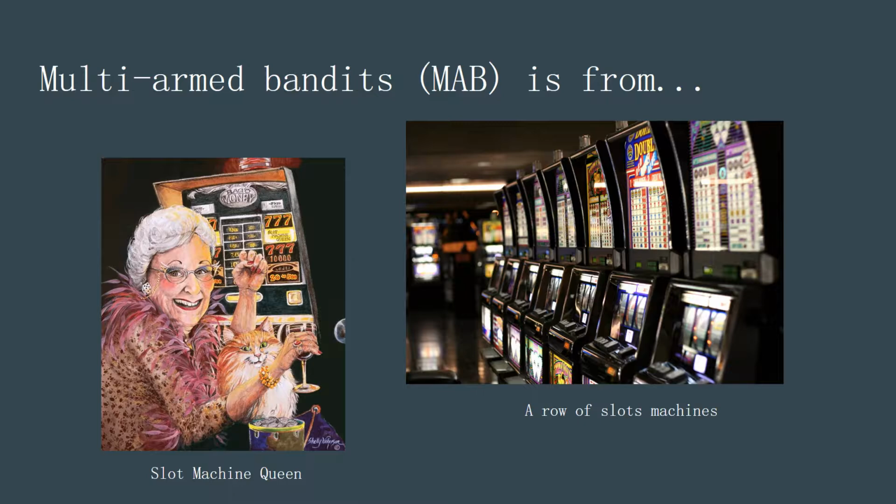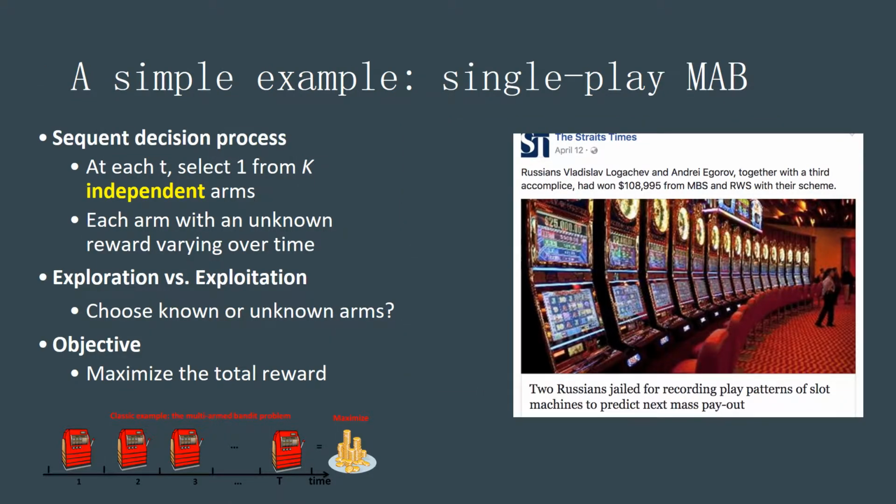Let us look at the two pictures in these slides. Some of us may have already known that multi-armed bandit problems come from the casino. That is the slot machine. How should a gambler make smart decisions on choosing slot machines or bandits to win money? Many people may believe that the slot machines are too random, and win or lose totally depending on luck. The recent news in Singapore tells us that this is not so.